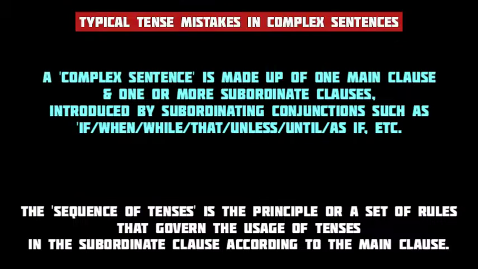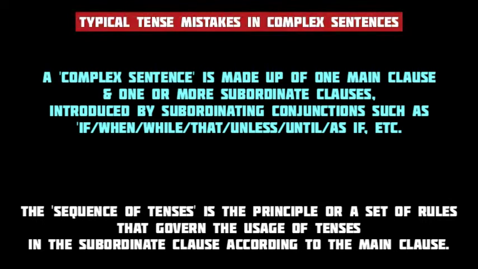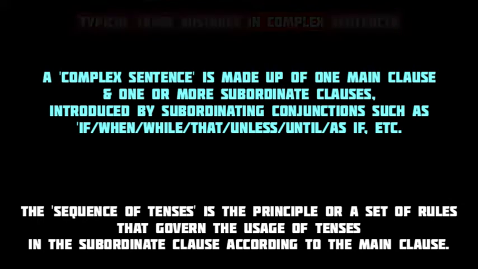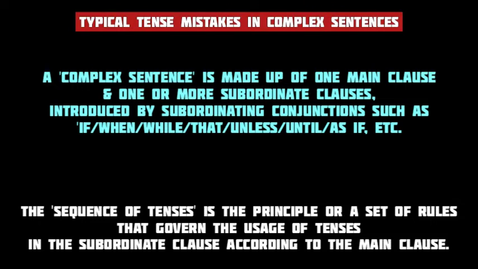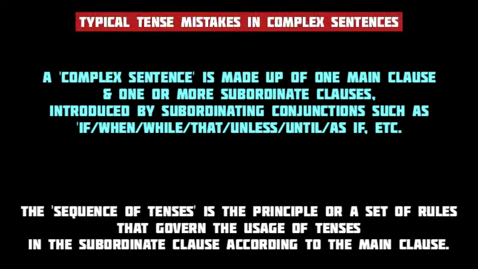Let's check out. To begin with, let me tell you that these mistakes with sequence of tenses pertain to complex sentences in English grammar. So first off, let's learn what a complex sentence is like. Well, a complex sentence consists of one main or principal clause and one or more subordinate or dependent clauses. The subordinate clause is introduced by a subordinating conjunction that joins it with the main clause in the sentence.